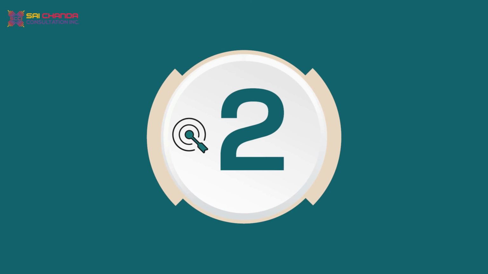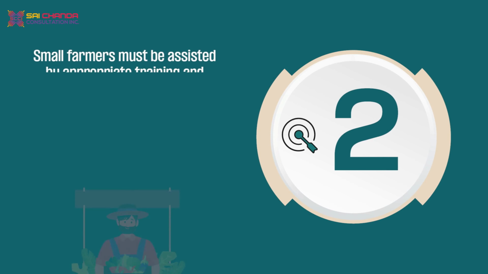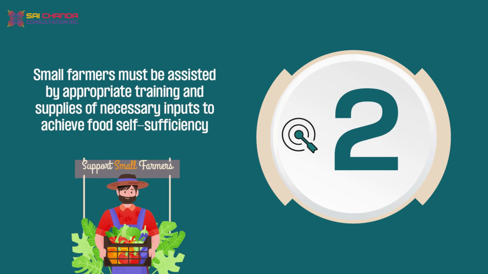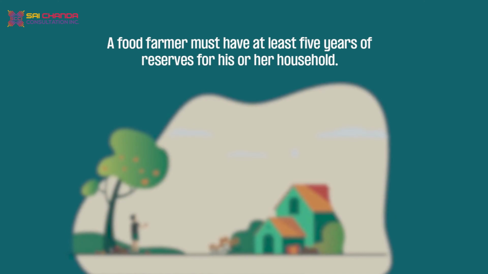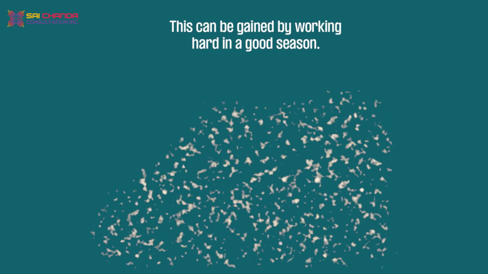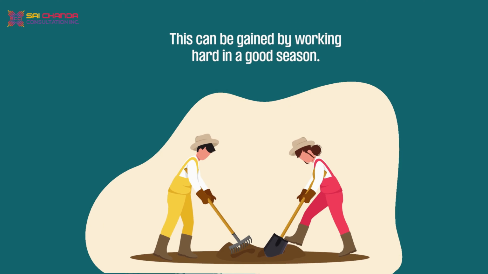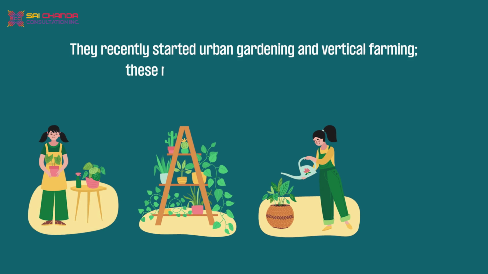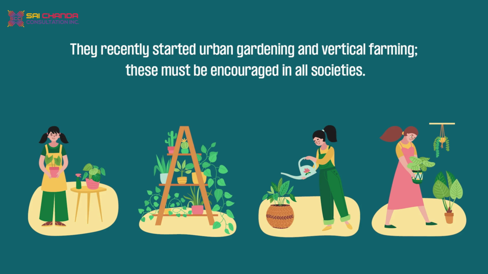Number 2. Small farmers must be assisted by appropriate training, and supplies of necessary inputs to achieve food self-sufficiency. A food farmer must have at least 5 years of reserves for his or her household. This can be gained by working hard in a good season. They recently started urban gardening and vertical farming. These must be encouraged in all societies.